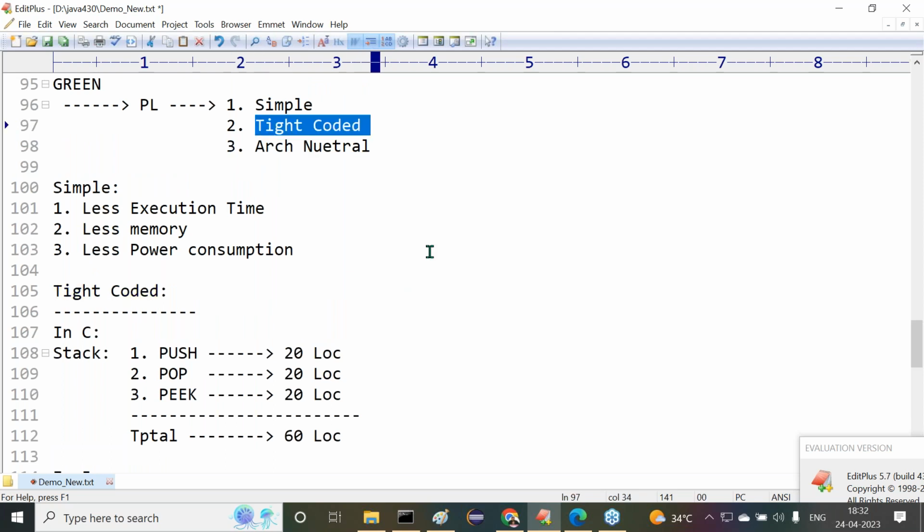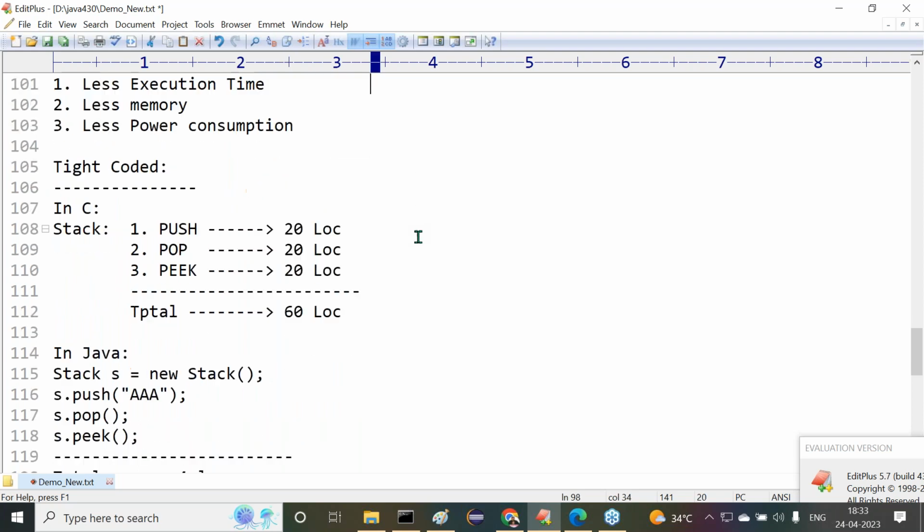Obviously Java. C is loosely coded, because it takes more instructions to perform a particular operation, but Java takes fewer instructions to perform the same operation. That's the meaning of a tightly coded programming language.